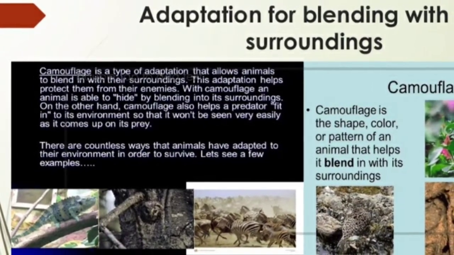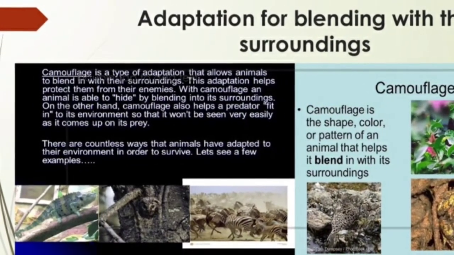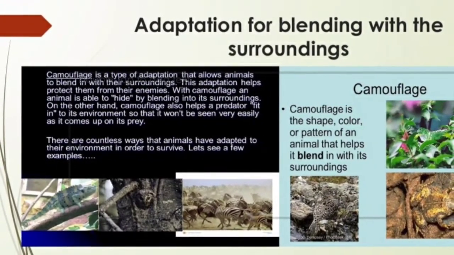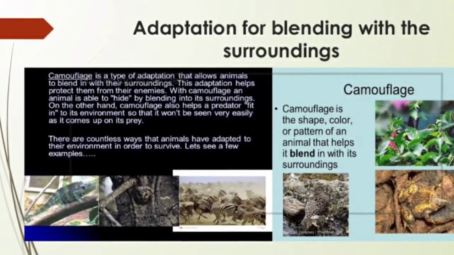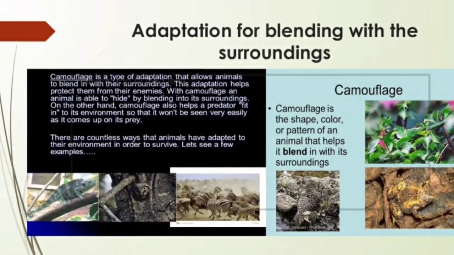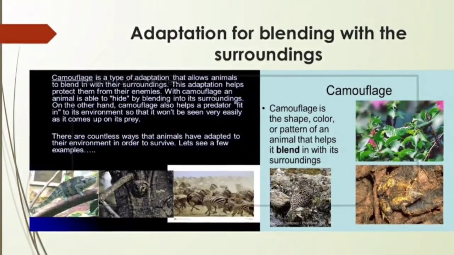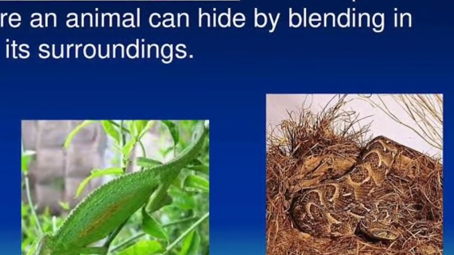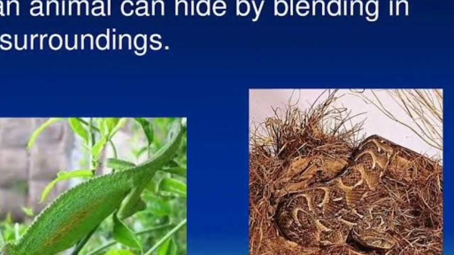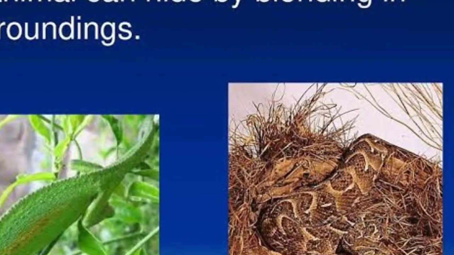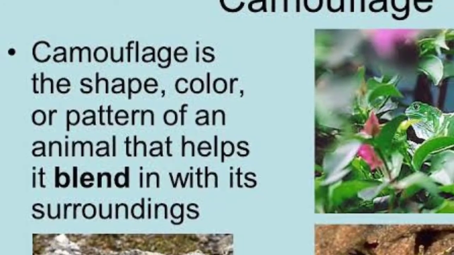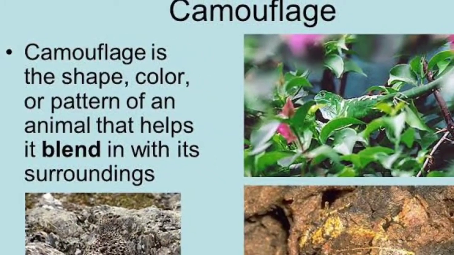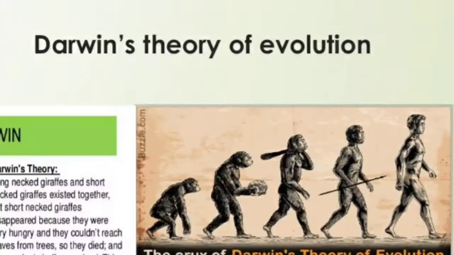Camouflage is a type of adaptation that allows animals to blend in with their surroundings. The adaptation helps to protect them from the enemies. With camouflage, an animal is able to hide by blending into its surrounding. We cannot easily spot colorful butterflies, lizards, and grasshoppers. They blend between grasses, parts of plants like stem, leaves, flowers, etc. That is because their color blends with those of their surroundings.